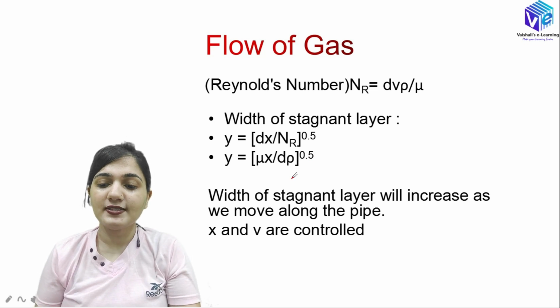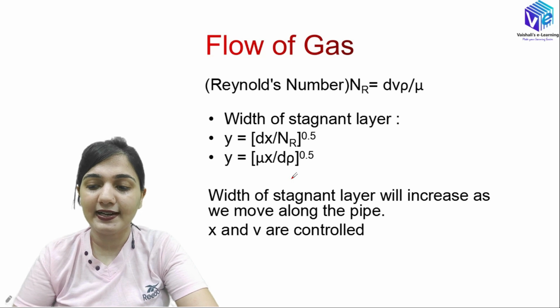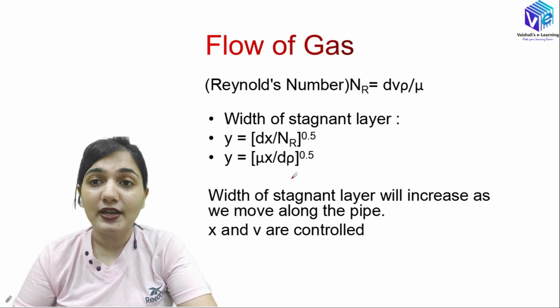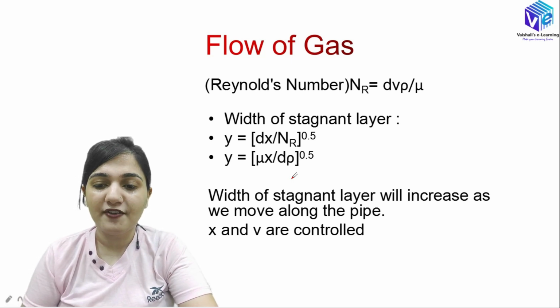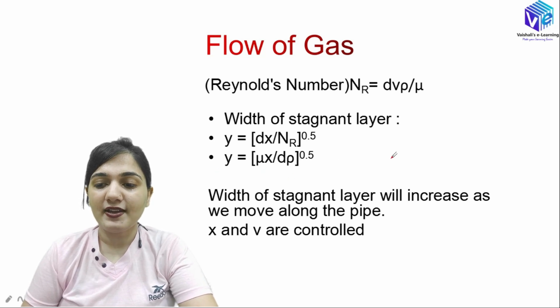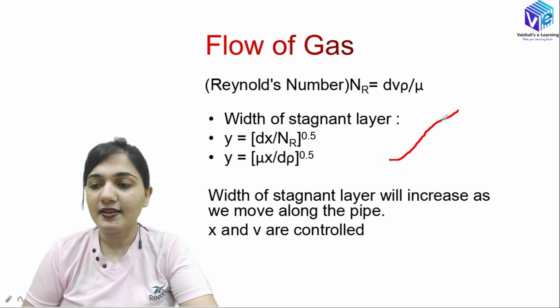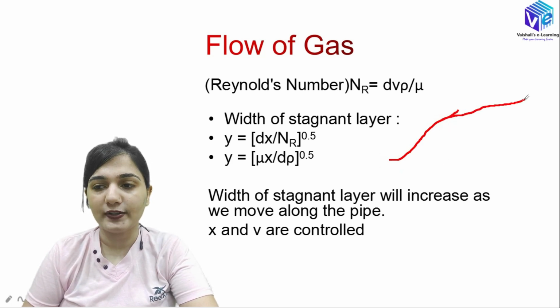So now you can see we have derived a conclusion that the width of the stagnant layer will be increasing as we are moving along the pipe. If I am increasing x, the width will be increasing. So you can see we have this kind of layer. The layer will be increasing in height if I am moving along the x.